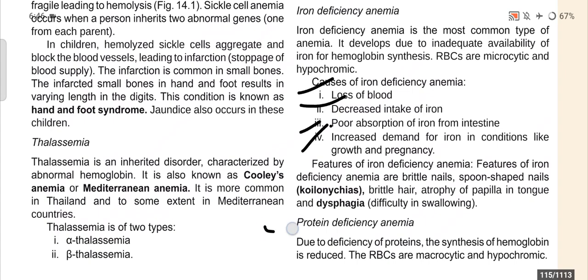Next point, protein deficiency anemia. Due to deficiency of proteins, the synthesis of hemoglobin is reduced, and the RBCs are macrocytic and hypochromic.